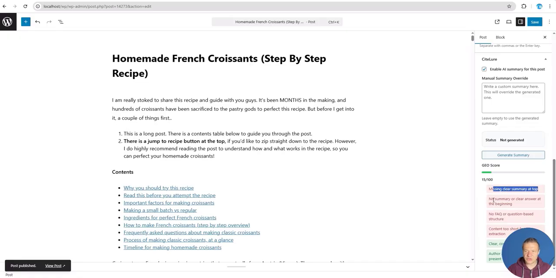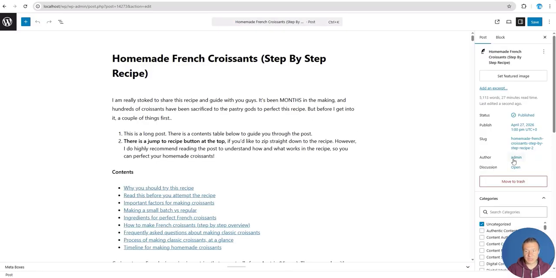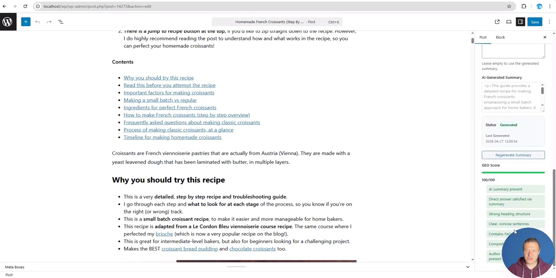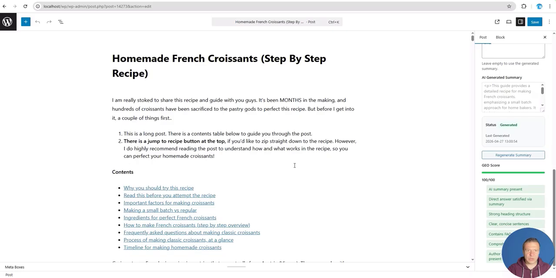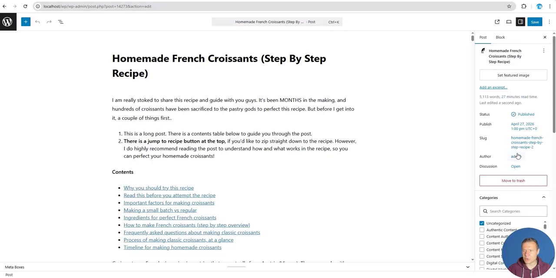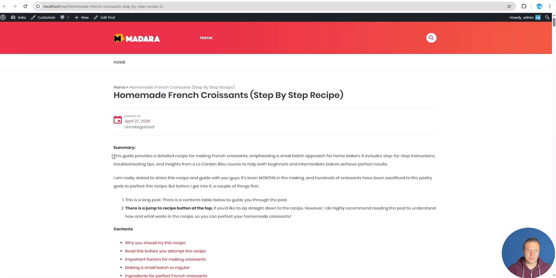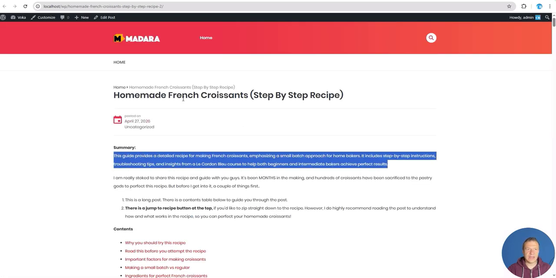So missing clear summary at top, no summary or clear answer at the beginning, no FAQ, content short extraction. And after we refresh this post, because the plugin automatically generates the summaries now, the AI score will be 100 for 100 points. And also, if we check the blog post again, we will see the summary added and the post is now optimized.